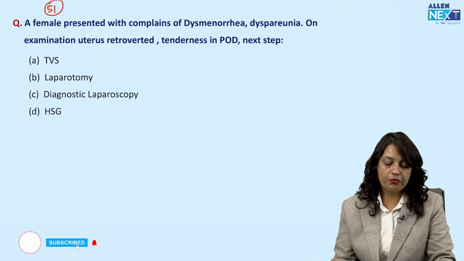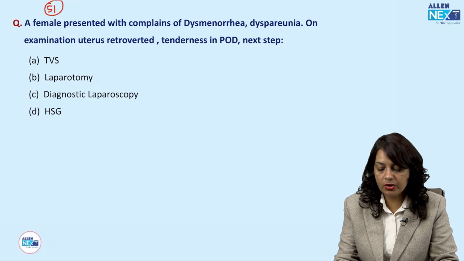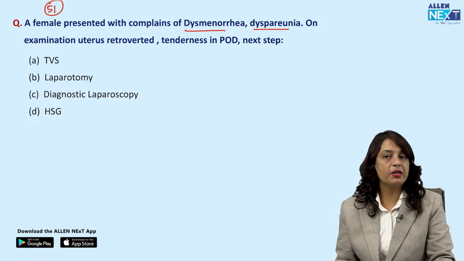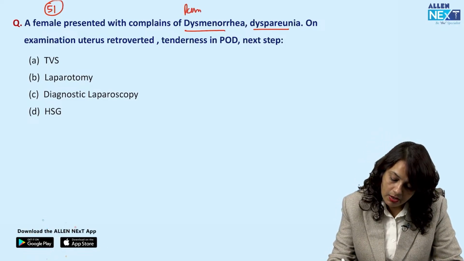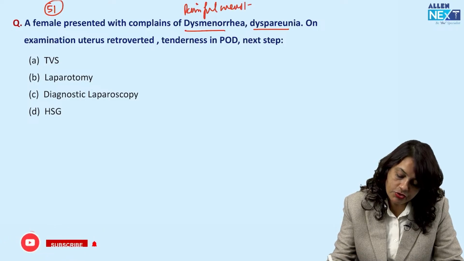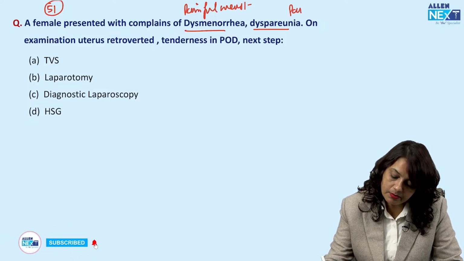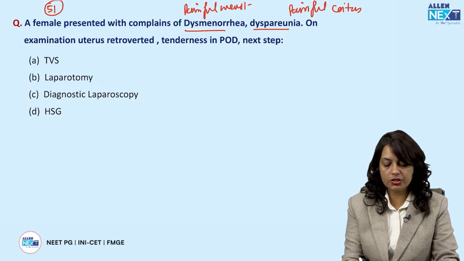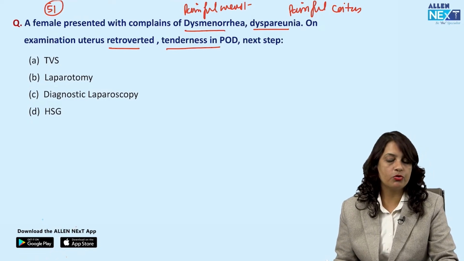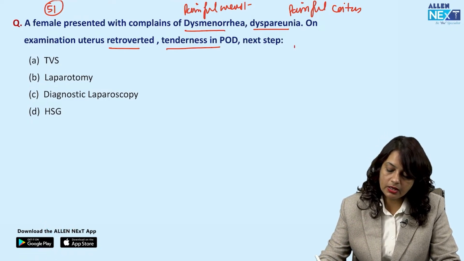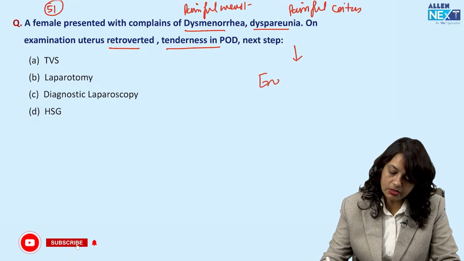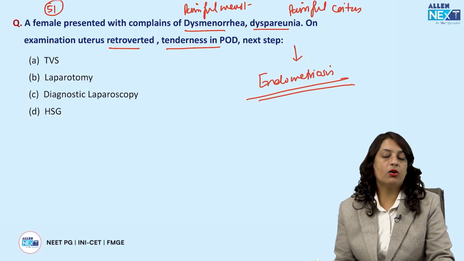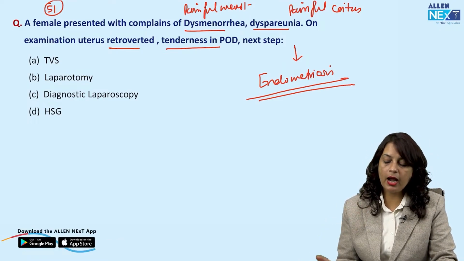Next question. A female presented with complaints of dysmenorrhea, that is painful menstruation, and dyspareunia, that is painful coitus. On examination, uterus is retroverted, with tenderness in the pouch of Douglas. So this history clearly makes a diagnosis of endometriosis.